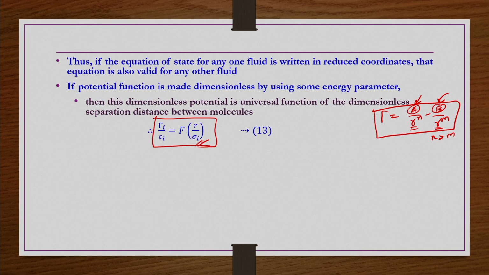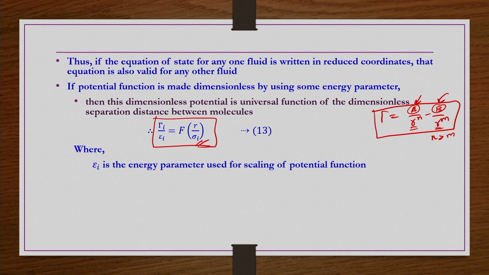That is the reason we have only one dimensionless separation distance as the independent variable if we write this potential function as a kind of universal function. Here epsilon i is the energy parameter used for scaling the potential function. In general, the minimum potential energy epsilon is used for scaling.